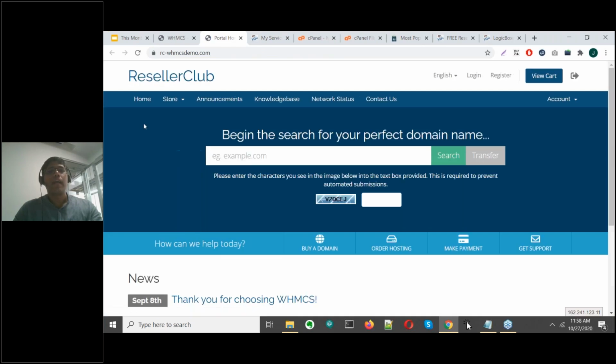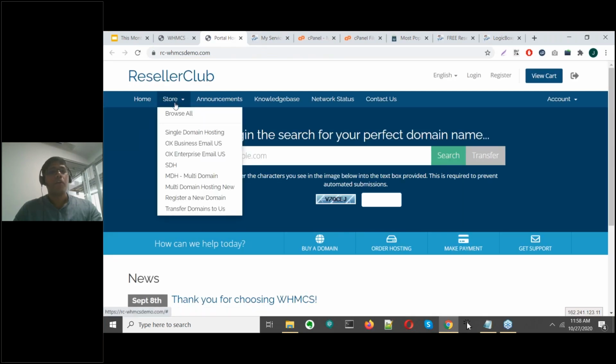We had added the enterprise and business email module. You will find this under the product groups OX business email, OX enterprise email. As you can see, for hosting servers, I had to manually create these groups. But because of Reseller Club mods, now I don't need to manually create these groups. Reseller Club mods has done all the hard work for me, right?